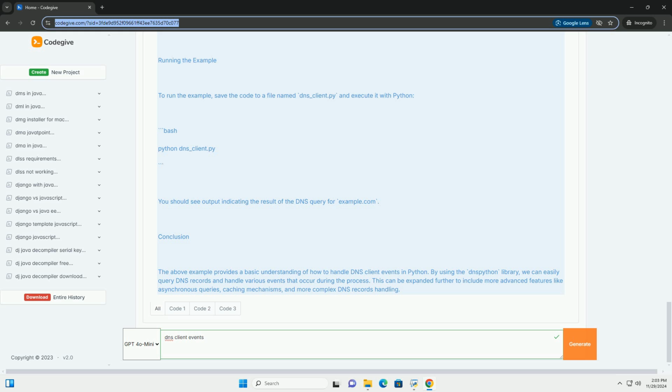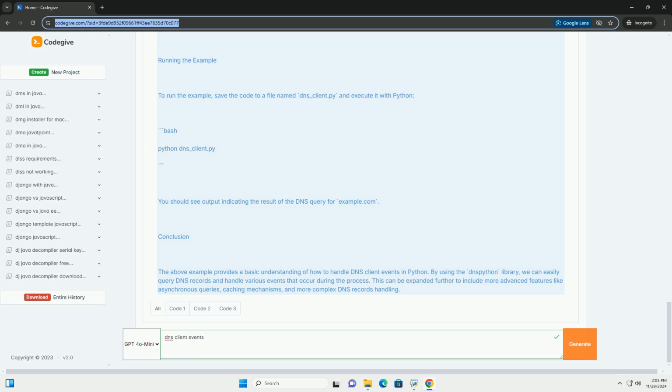Running the example. To run the example, save the code to a file named dns_client.py and execute it with Python. You should see output indicating the result of the DNS query for example.com.